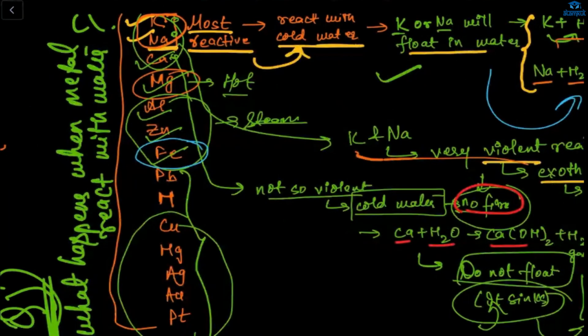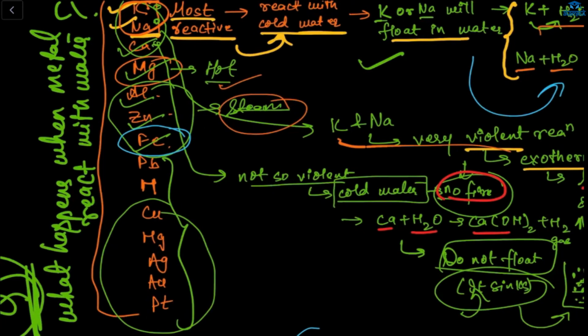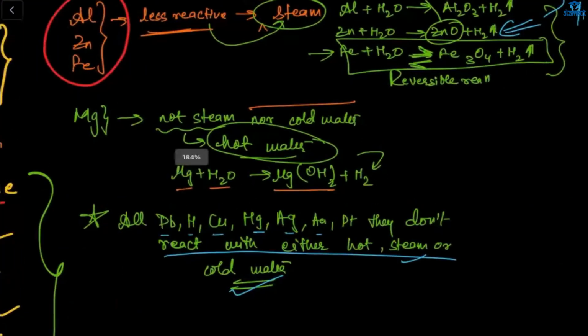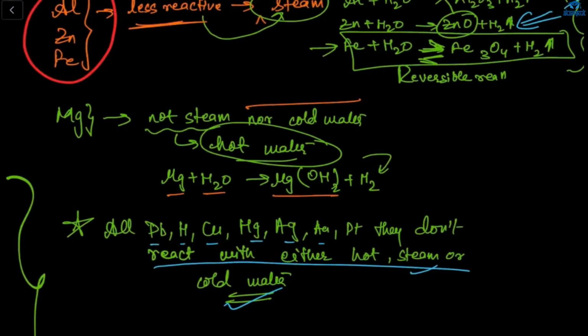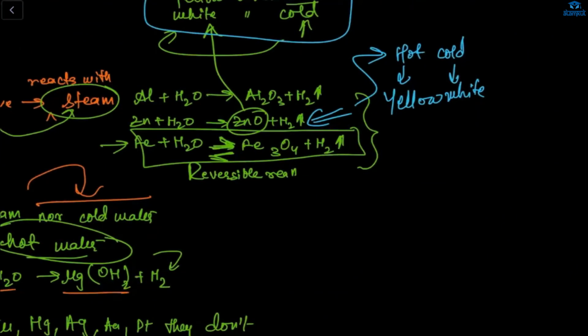Now, what is next? These two react with cold water. Magnesium will react with hot water. And these three, aluminium, zinc, and iron, will react with steam. These are not so violent as compared to the first two. I've already discussed this. And what about magnesium? It will not react with steam, nor with cold water. And what about this one?